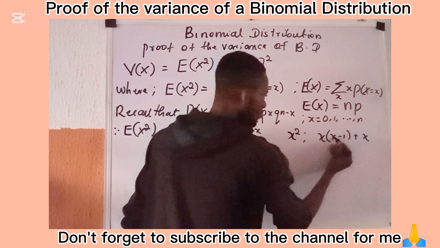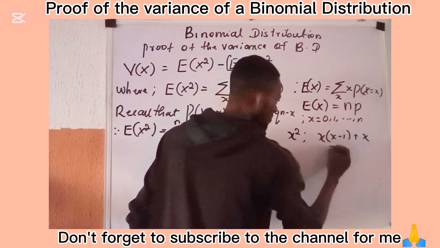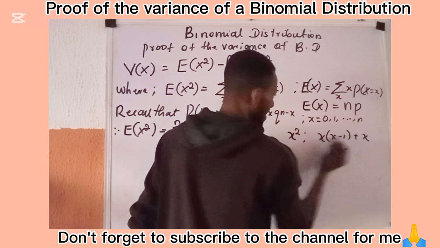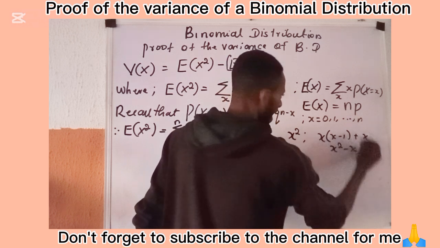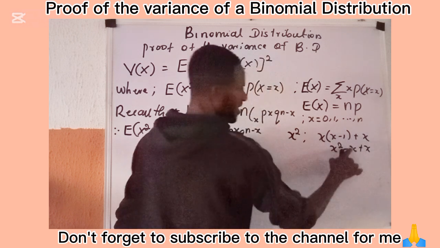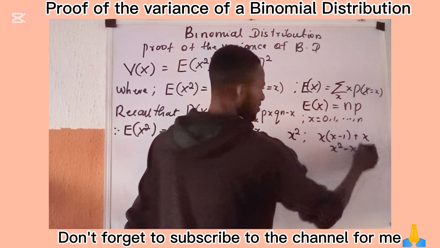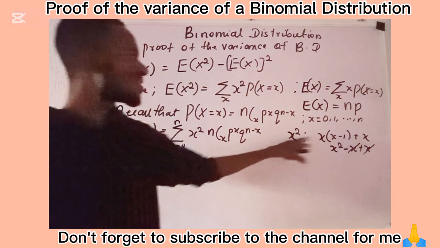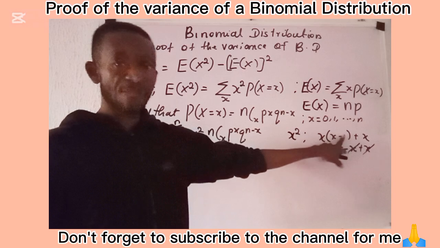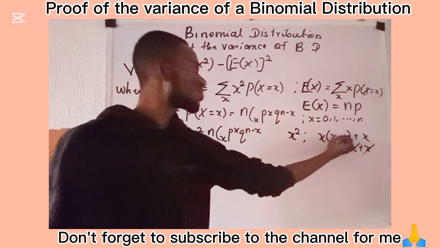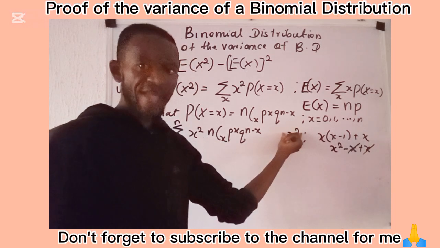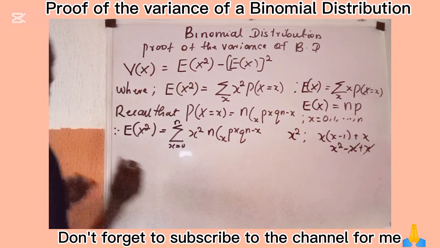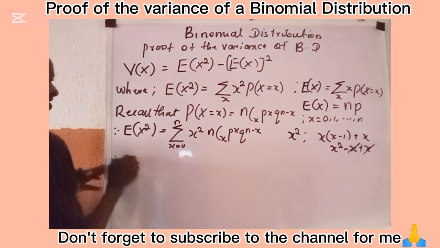I say x times x will give you x raised to power 2. The sign here is minus. x times 1 will give you x. And I have this plus x. This minus x plus x will cancel each other, and I'm left with x raised to power 2. So this quantity and this quantity are equal. And because they are equal, I can use this quantity in place of this. And if that is an agreement by you, I will now come back here and say, therefore, this is equal.